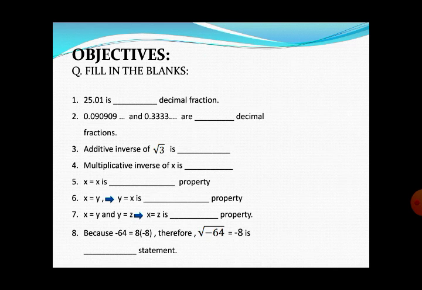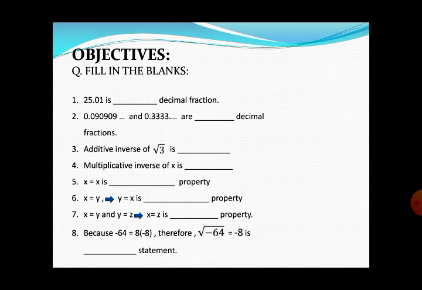Number 2 is: 0.090909 dot and 0.3333 are dash decimal fractions. You have to identify the type of these decimal fractions here. Objective number 3 is: the additive inverse of root 3 is. Recently we have discussed the additive inverse, so it is not difficult to find the answer. Just recall your memory, go through the session again and again, and you will find the answer.